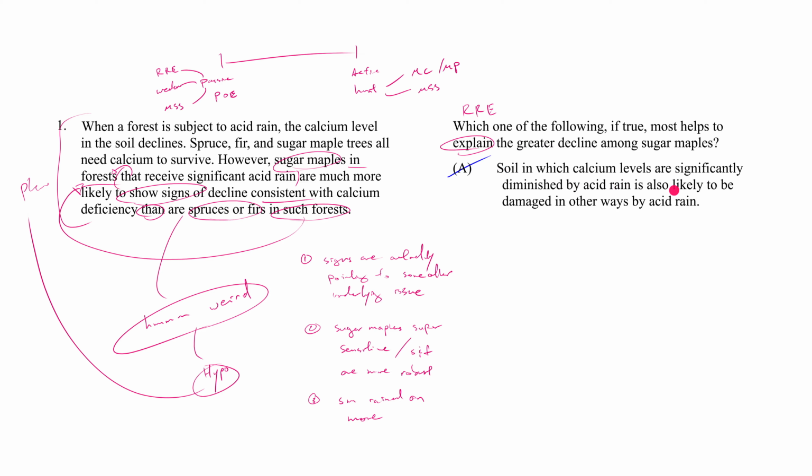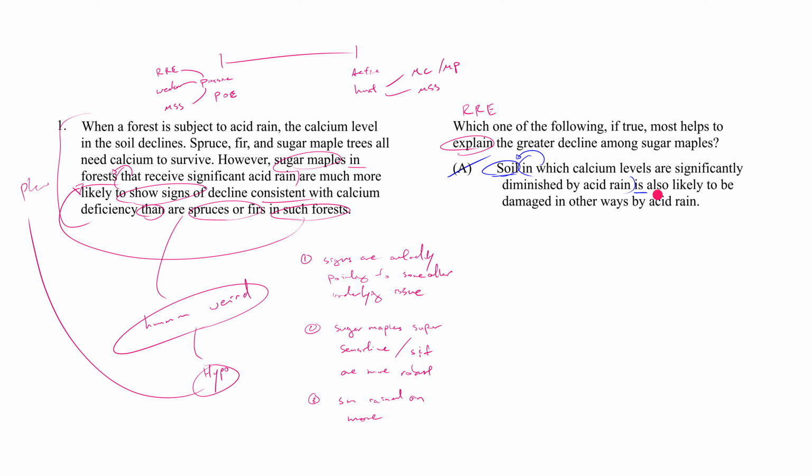The soil in which calcium levels are significantly diminished by acid rain, that's the descriptor of the soil. Here's the predicate: is also likely to be damaged in other ways by acid rain. Fine. So this soil is not just suffering from calcium deficiency, it's also suffering from, say, magnesium deficiency.